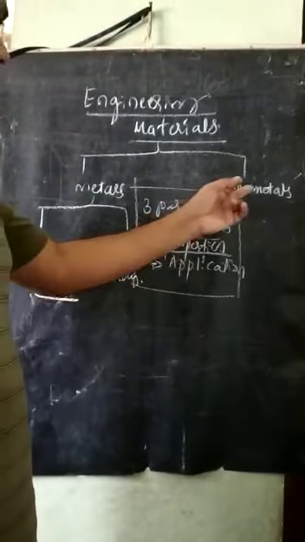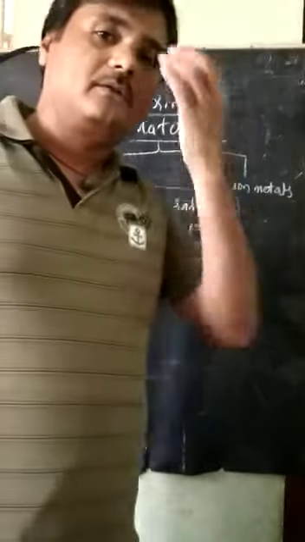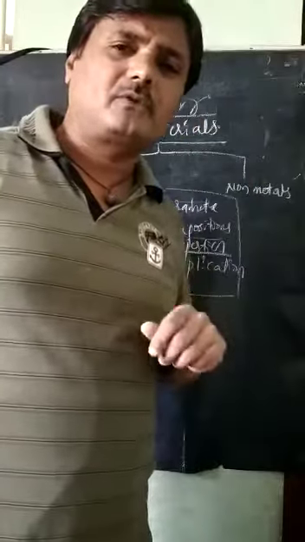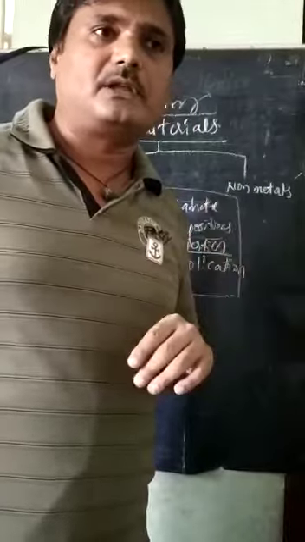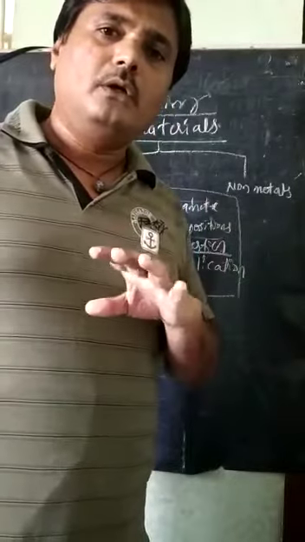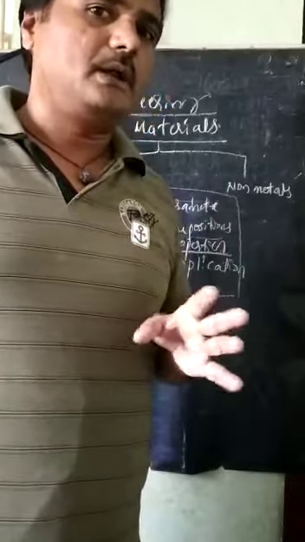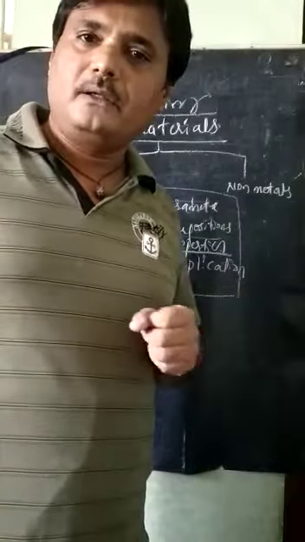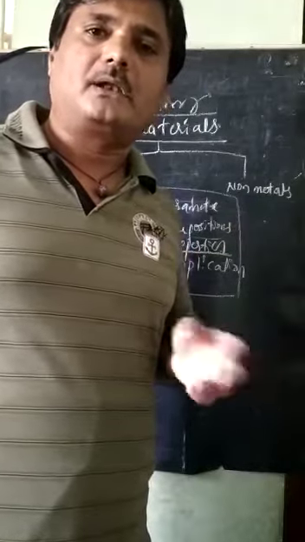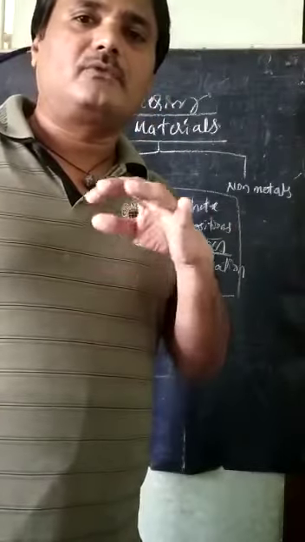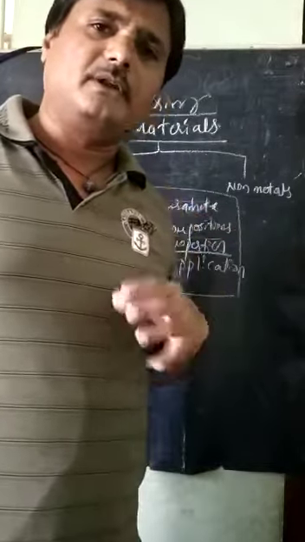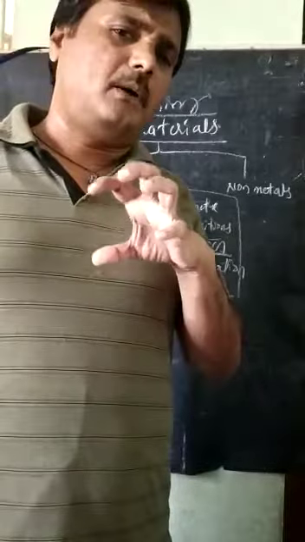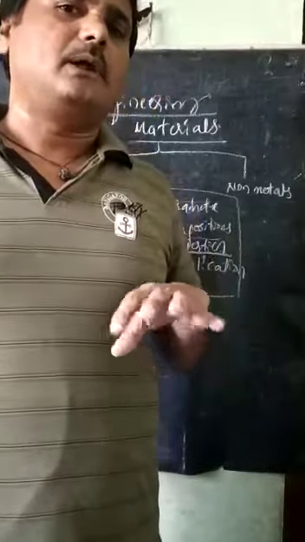Next, the other main classification is non-metals. Non-metals we will classify into three or four types here. Wood is a non-metal material. It is not a metal. Rubber is also a non-metal. If we take any polymers, these are also non-metals. And some composite materials are also available nowadays.